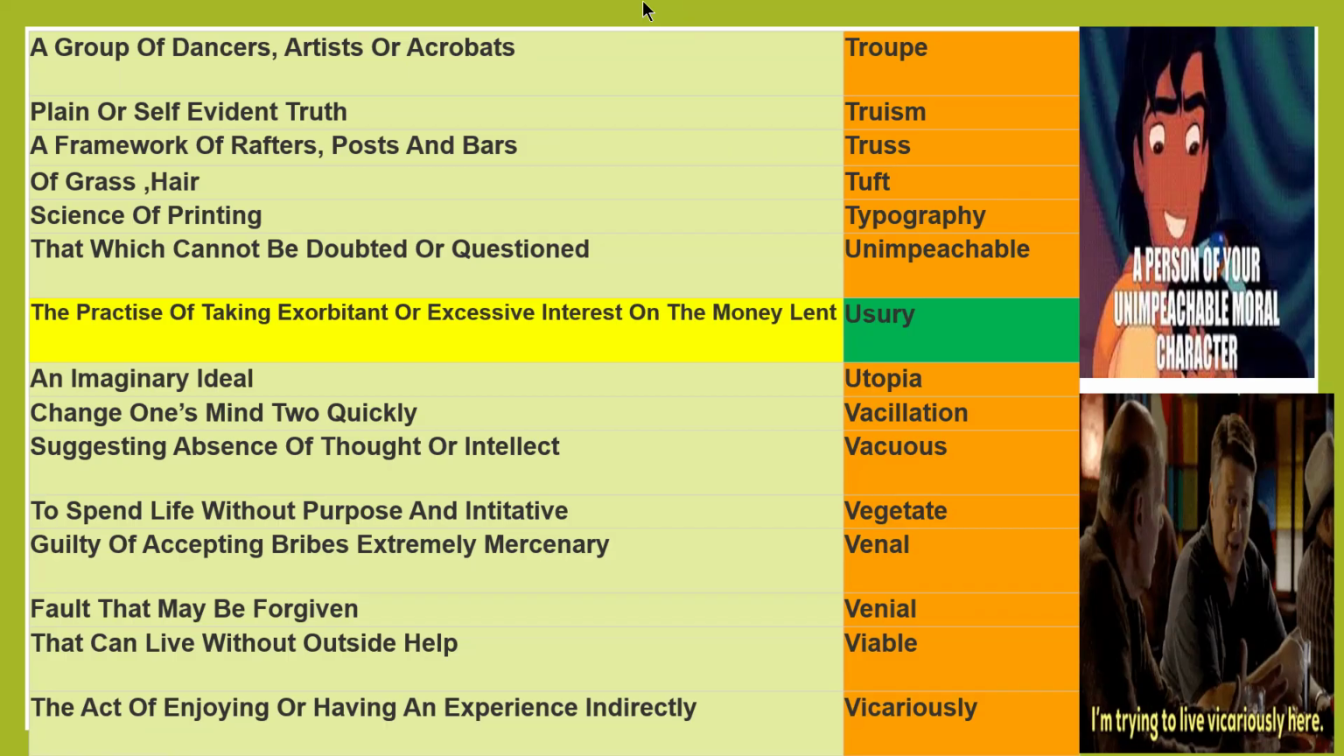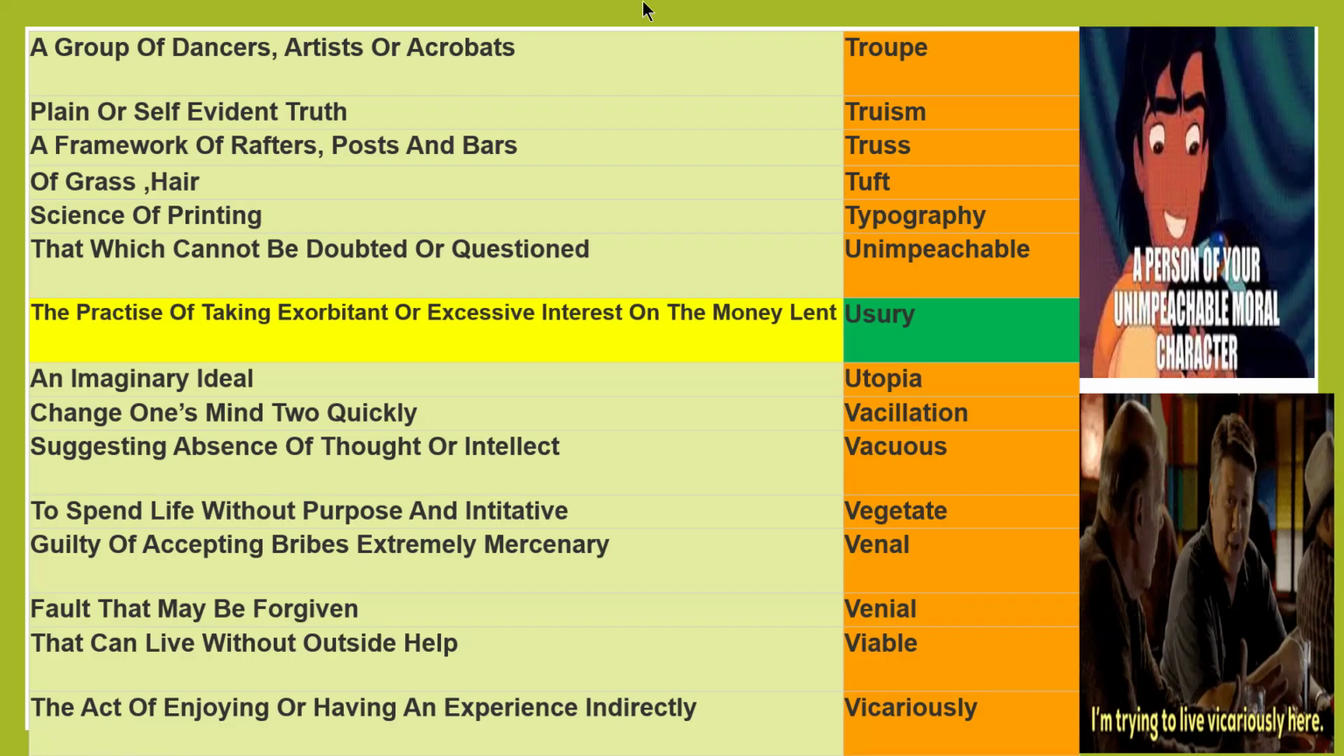Usury, the practice of taking exorbitant or excessive interest on the money lent. If you are lending money to someone and taking more interest, that is usury. Taking exorbitant or excess interest on the money lent. Usury. Utopia, an imaginary ideal.